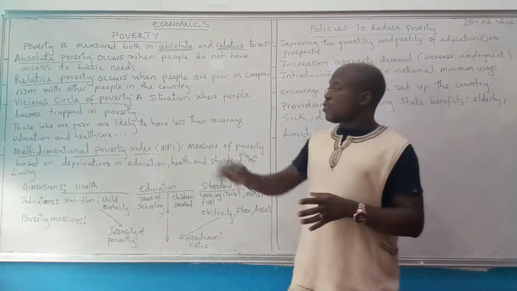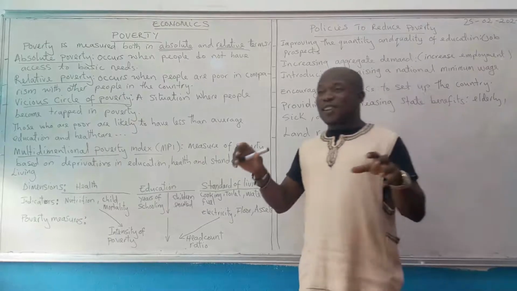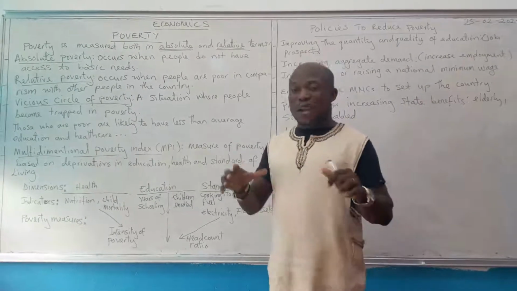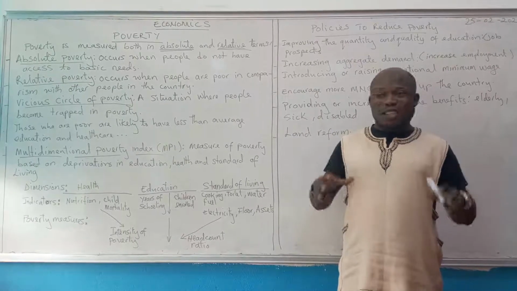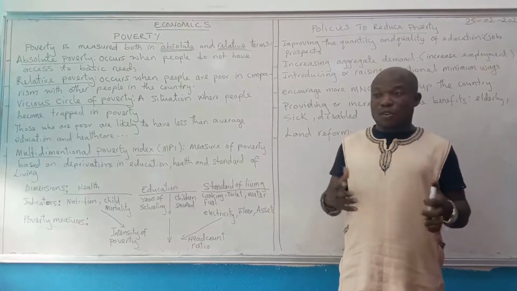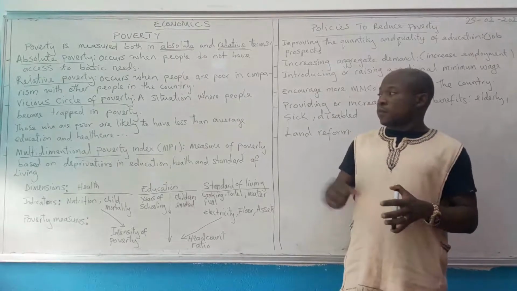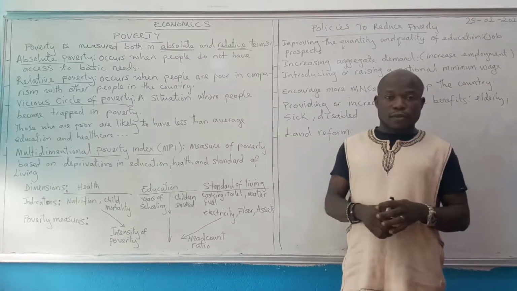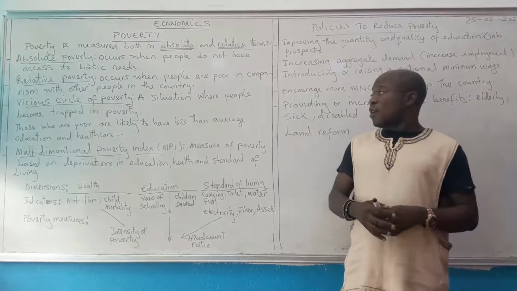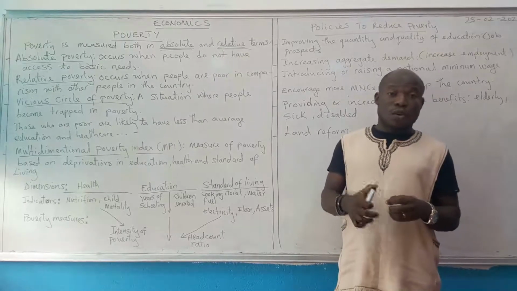Then we talk of the vicious cycle of poverty. This is a very, very bad situation where people are trapped in poverty. That poverty is just around them. They struggle with everything, but they can't come out of poverty. And we all know that those who are poor have less than an average education or health.